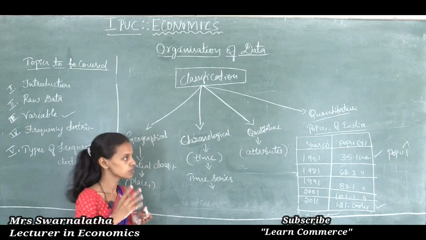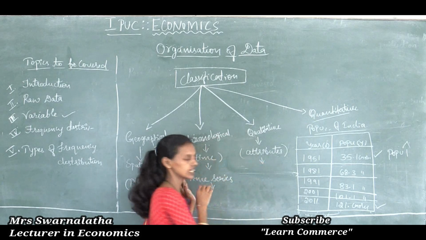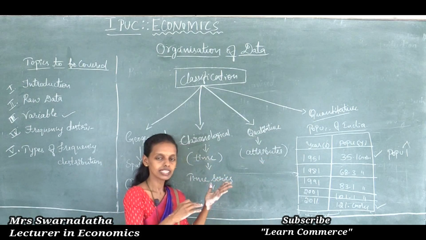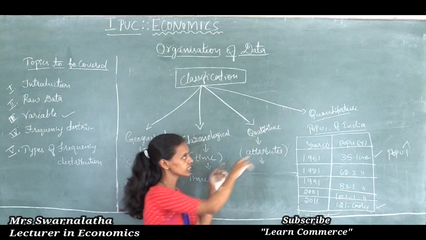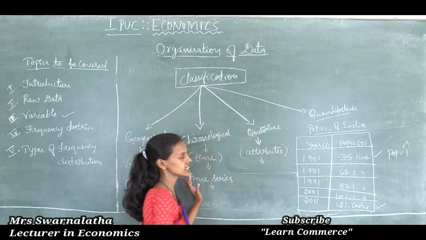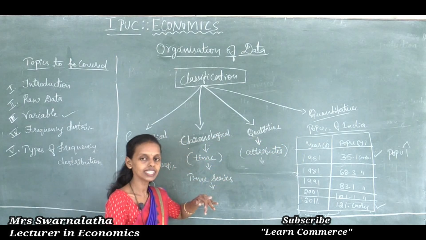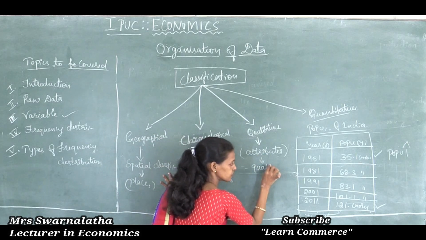It is not possible to classify how many members are educated, uneducated, male, female, like that. Qualities of a certain category we cannot express in quantitative figures. Thus, qualitative classification of data is nothing but classifying the data on the basis of attributes or quality.